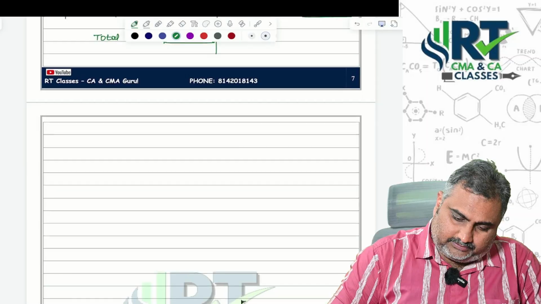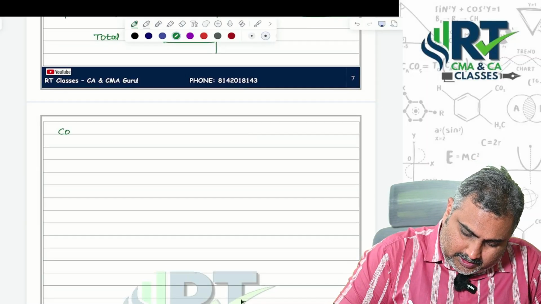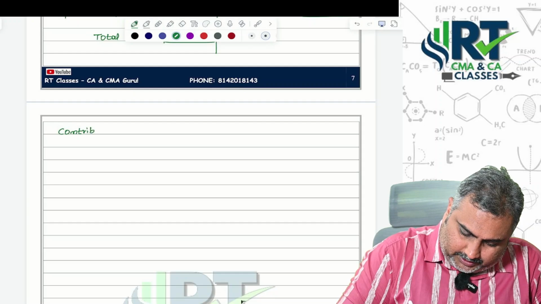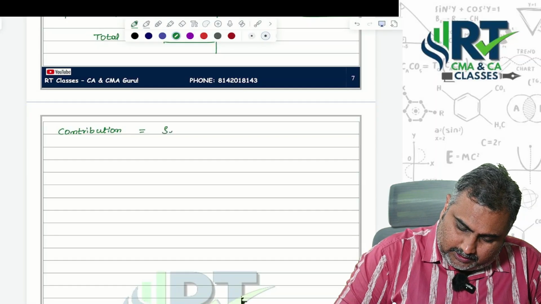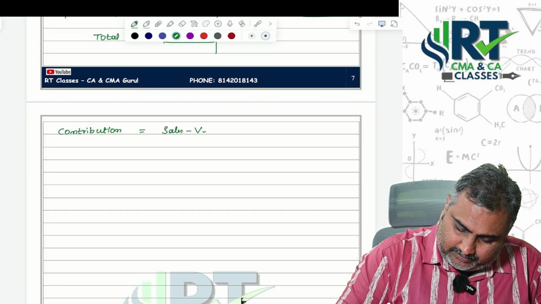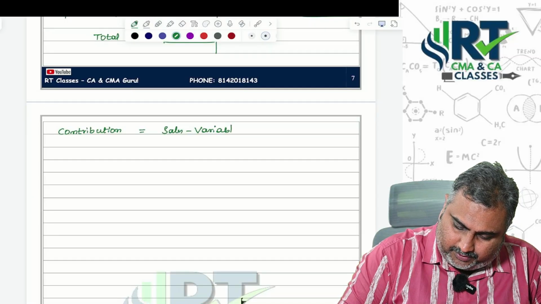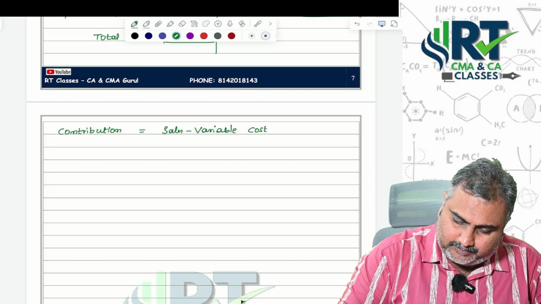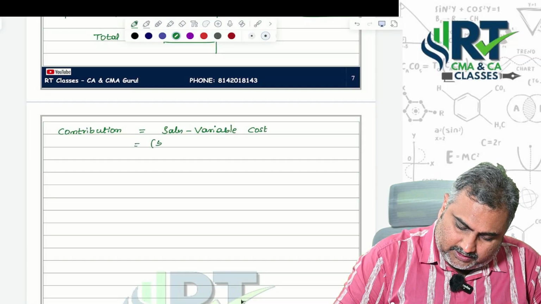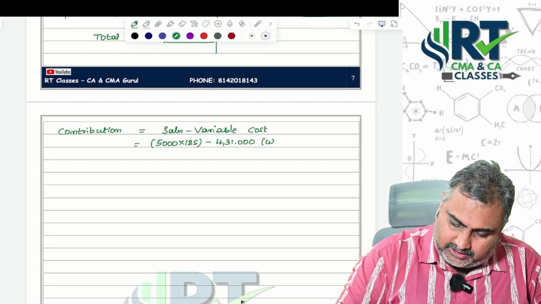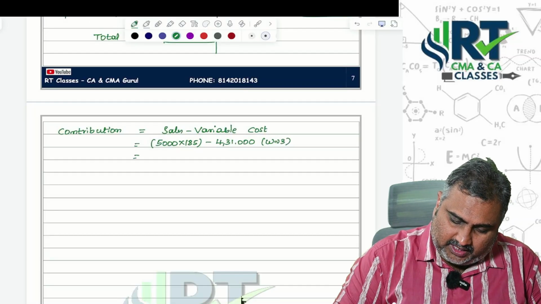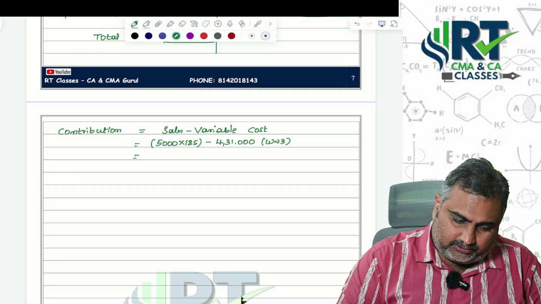So now write down: contribution equals sales minus variable cost. Sales, how much? 5,000 units into 185 per unit, minus 4,31,000. This is working note 3. 5,000 into 185, how much?